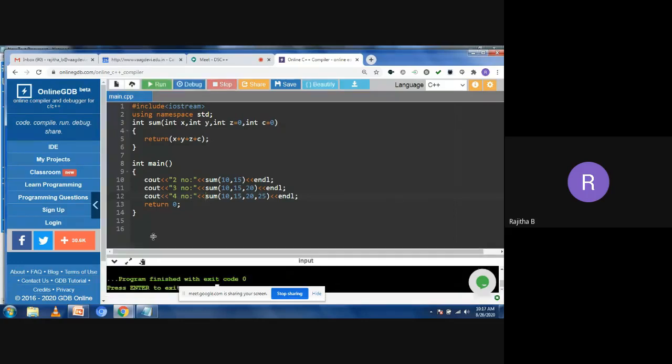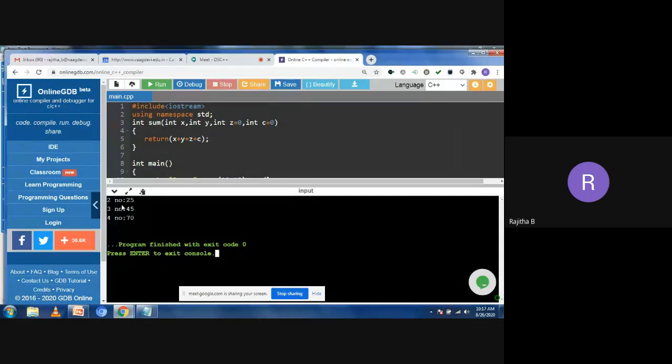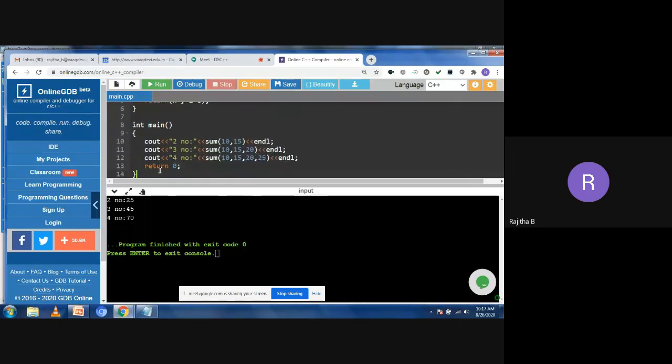Yeah, you can see here, the two numbers addition is 25. Why? Because I'm passing the values here. What are the values of the two-number parameters? 10 and 15. So what is the addition of 10 and 15? 25. You are getting the two numbers addition is 25. Then next we are passing 10, 15 and 20, three parameters. So what is the addition here? 10, 15 and 20. So the addition of three numbers is 45.